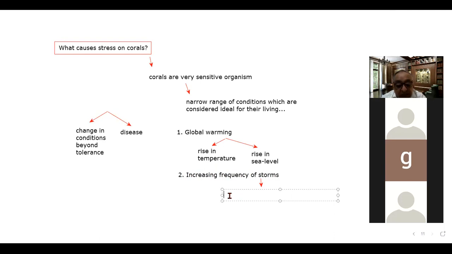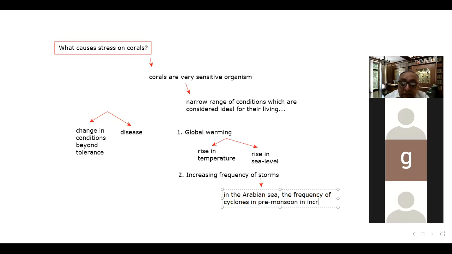And there I mentioned that in the Arabian Sea, the frequency of cyclones in the pre-monsoon season is increasing.